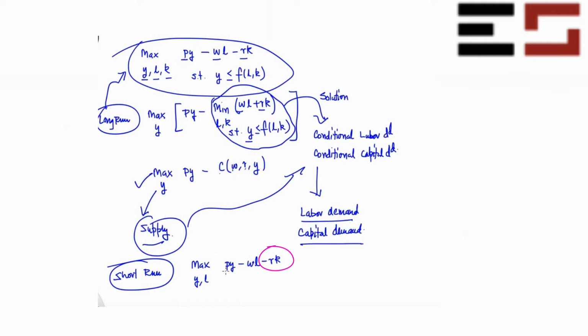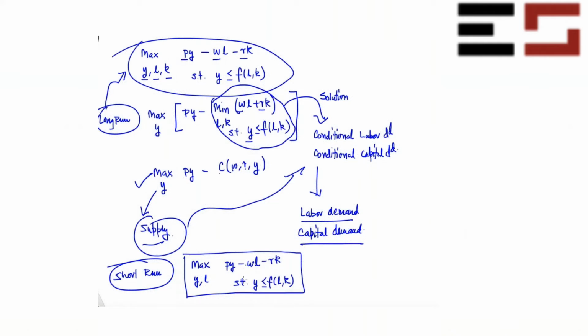Anyways, let's just come back to this problem. This is what you want to maximize, and that's your constraint. The constraint is the same: you want to sell y units of output, and you want to hire l units of labor in such a way that you maximize profit, and obviously whatever you produce should exceed what you want to sell. I mean, you cannot sell more than what you produce. So that's the short run profit maximization problem. Have you all understood this?